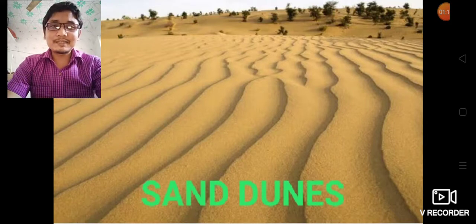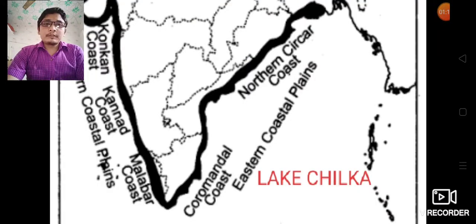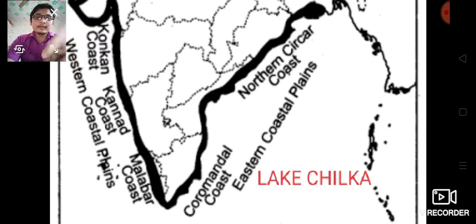Now let us discuss the coastal plain of India. The coastal plain of India can be divided into two parts. Number one, the western coastal plain, which is in between the Arabian Sea and the Western Ghat. And the eastern coastal plain, which is in between the Bay of Bengal and the Eastern Ghat. The western coastal plain can be divided into three parts: the northernmost part, the Konkan coast, the center, the Kannad coast, and the south, the Malabar coast.